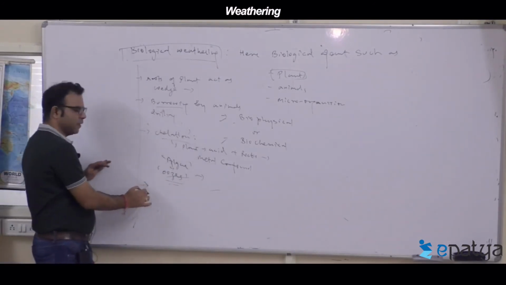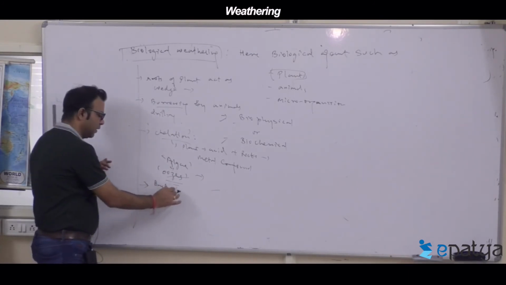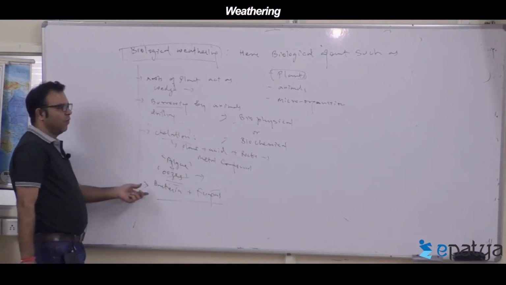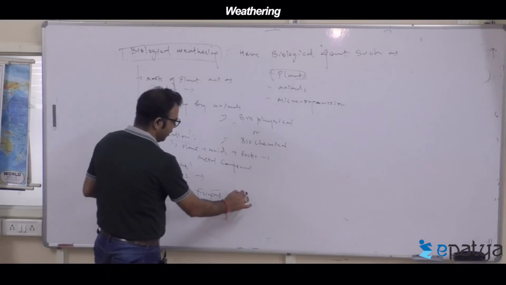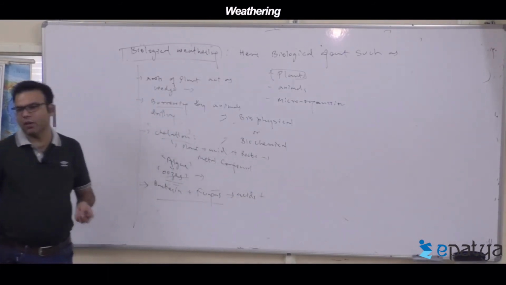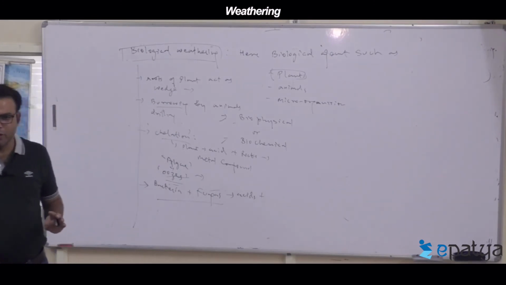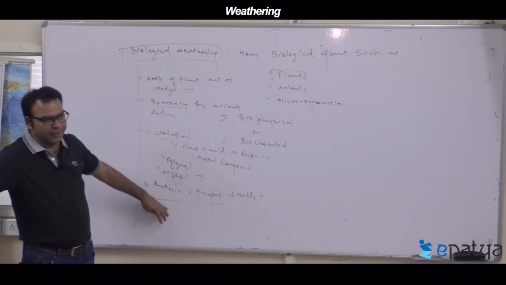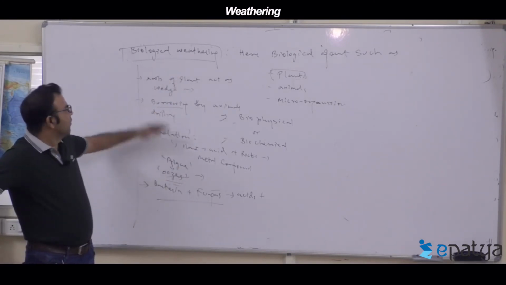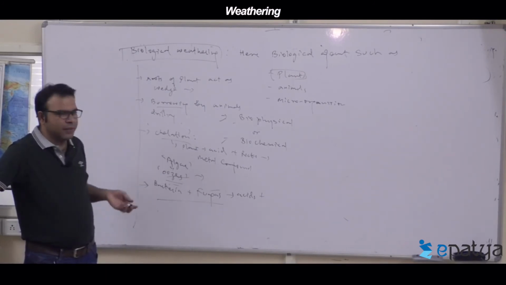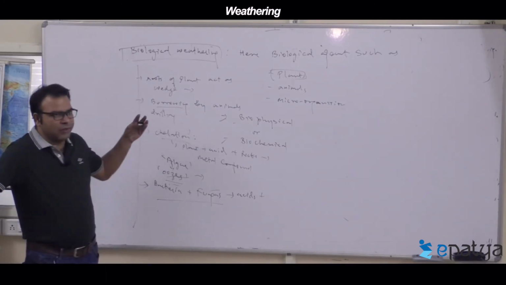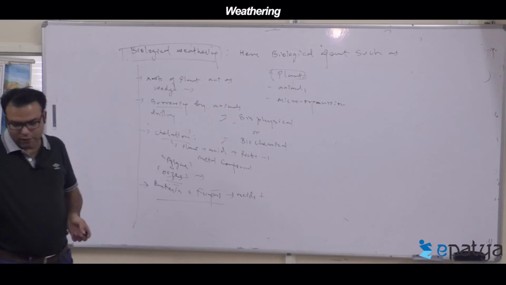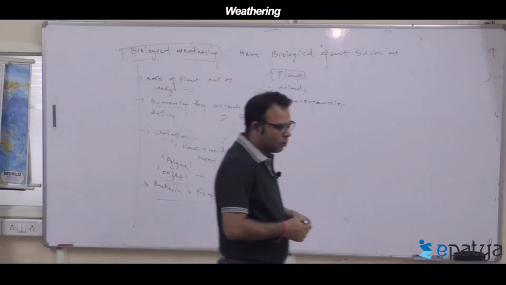Next, certain microorganisms, especially bacteria and fungus, release acids and enzymes. They release what? Acids. All enzymes are acidic. They release acids or enzymes that will do weathering directly. So these are the different biological weathering. Now today, the natural rate of weathering is on the increase due to human activities, right? The next part, fourth type, anthropogenic weathering.